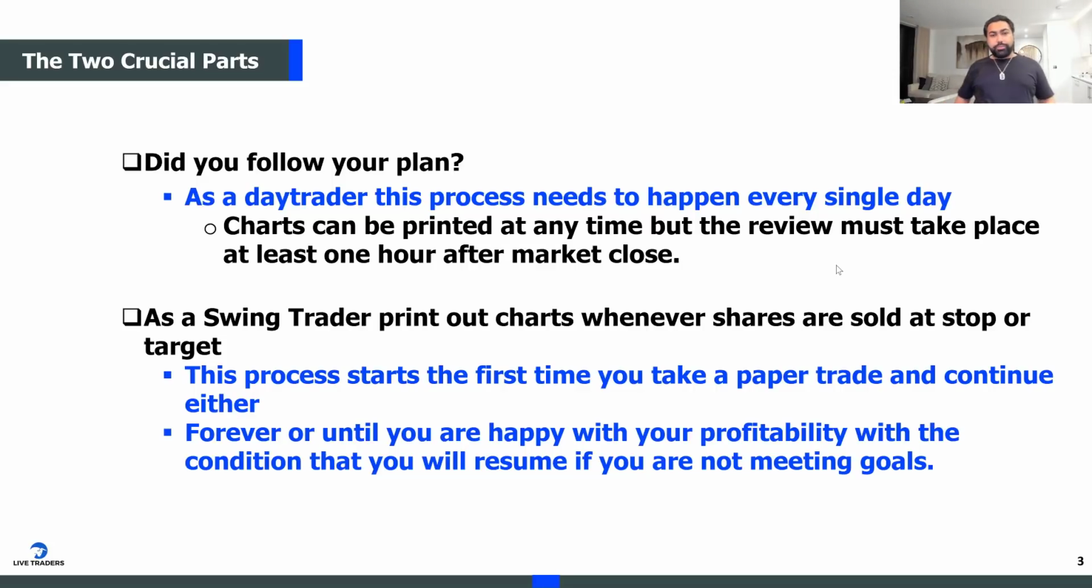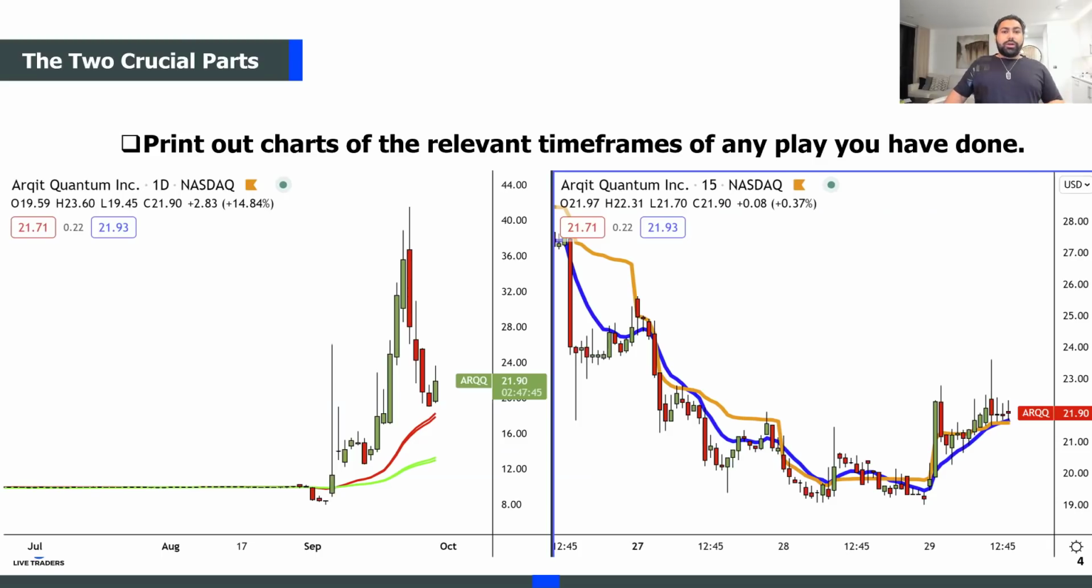So as a swing trader, you can print out the charts whenever you want, but the trade review should be conducted the moment you sell your shares at either a target or your stop loss. The moment you get out of the trade, you should start tracking. Now, for a new trader, this process should start the first time you take your first paper trade. And you continue this exercise until, let's say, you're happy with your trading's profitability and consistency. But have a condition in there that you're going to resume tracking and journaling and trade reviews if you fail to meet your goals.